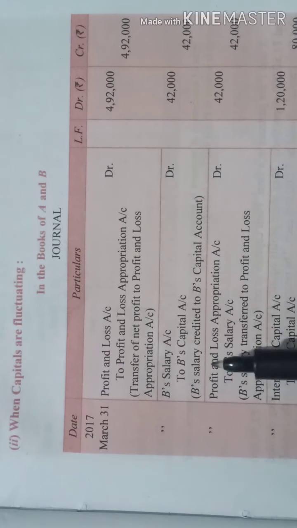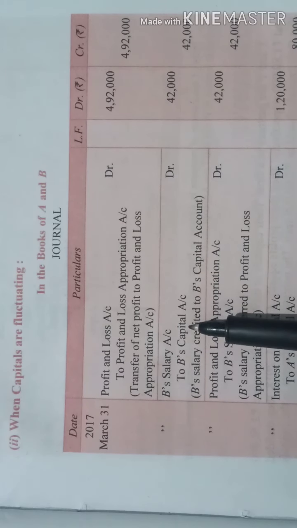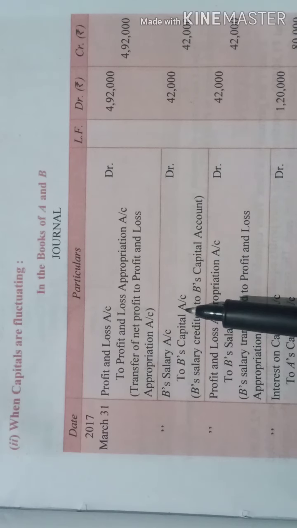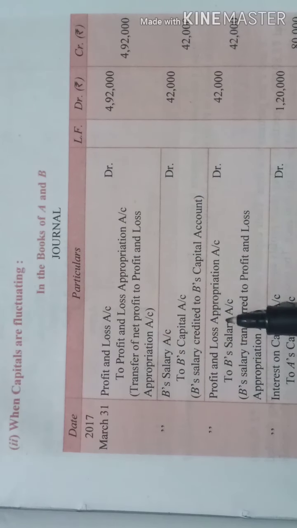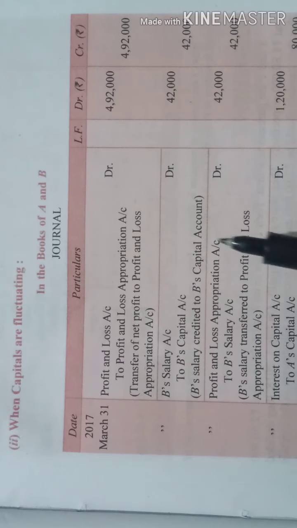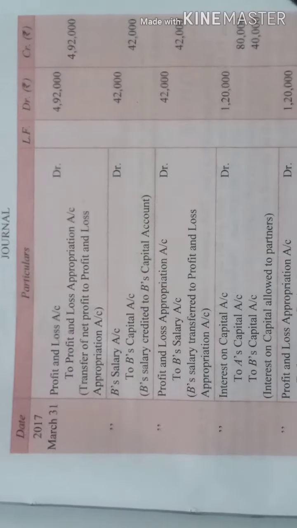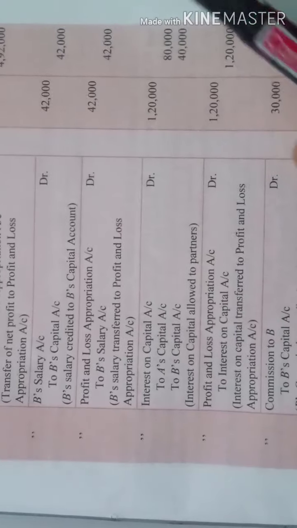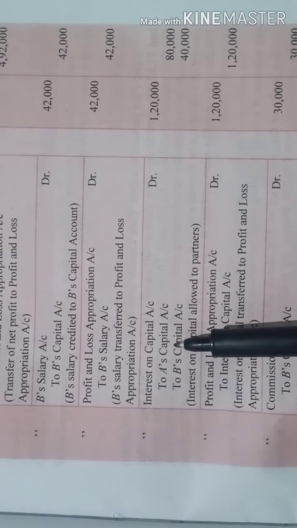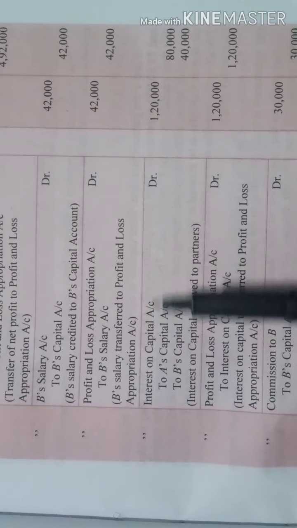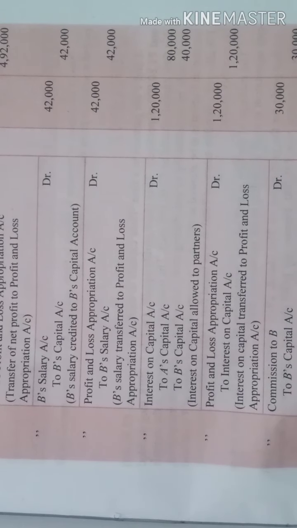Now this is which system? Fluctuating system. So what will we do? We will transfer the amount to B's capital account. Am I clear? Why? Because only the capital account will be prepared in this, nothing else. Fine. Then P&L appropriation to B salary account. This is the transfer entry, which you know very well. Fine. Then next is interest on capital. So when you say interest on capital, again you will transfer it to both the capital accounts, that is to A's capital account and B's capital account.